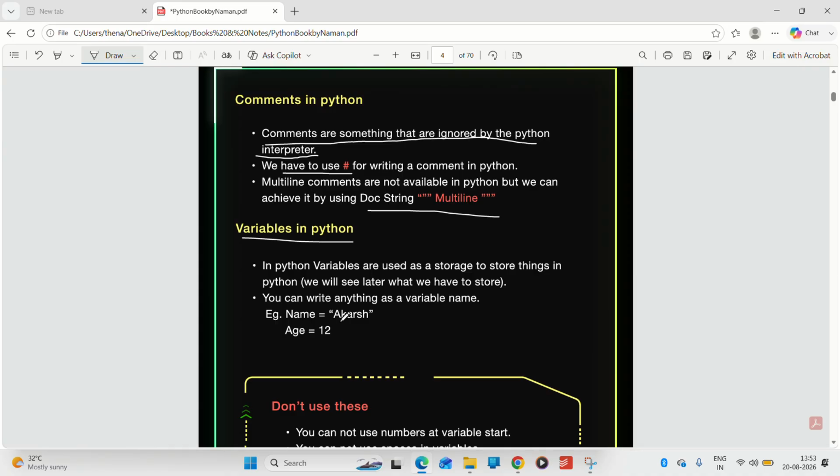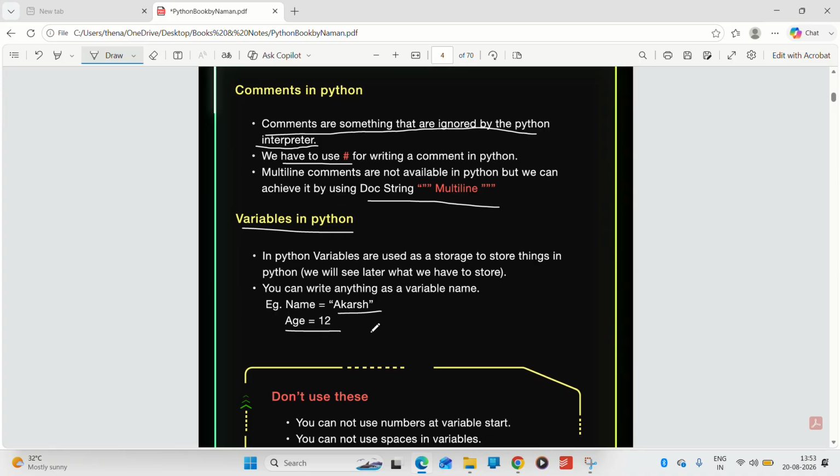For example, here name is Akash, age is 12. So remember these things. Let's say my name is Naman.